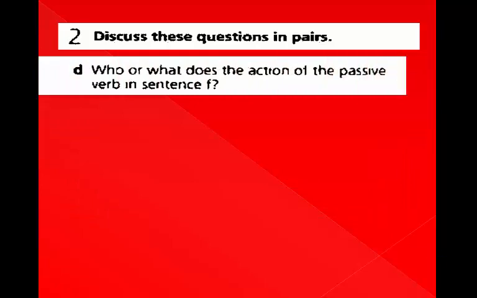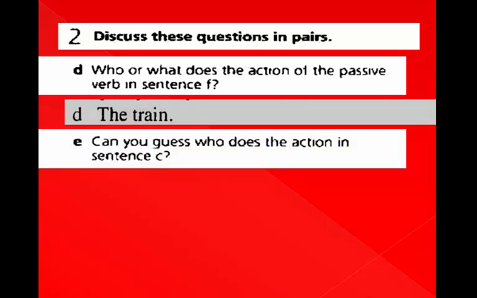Question D. Who or what does the action of the passive verb in sentence F? Passengers are carried at 120 kilometers an hour by trains specially built for high altitude. So, what does the action in this sentence is trains specially built for high altitude.